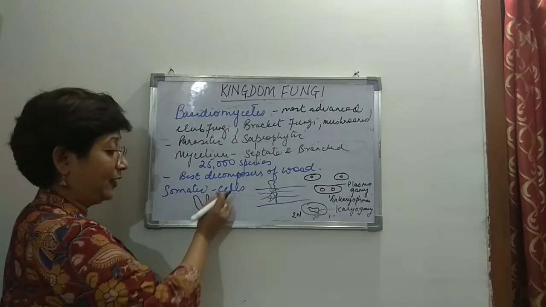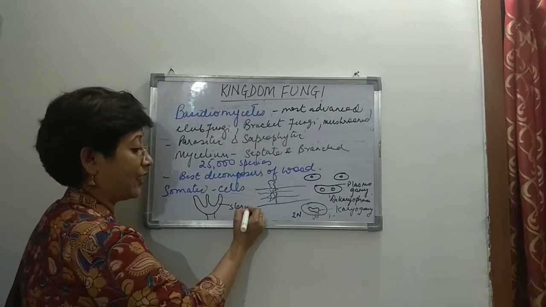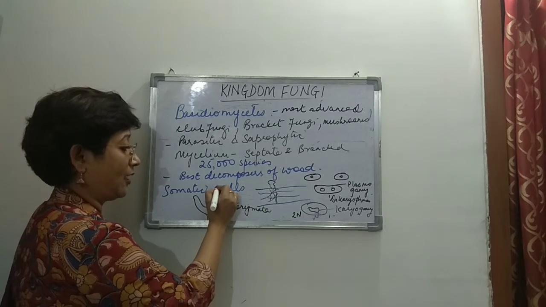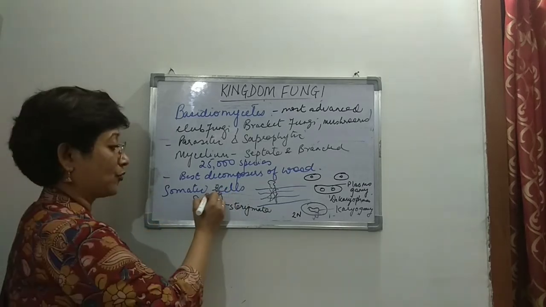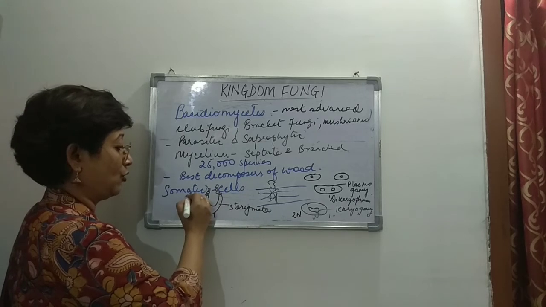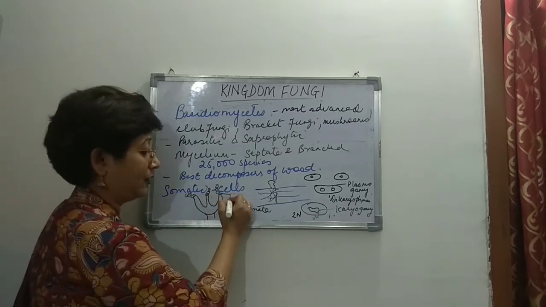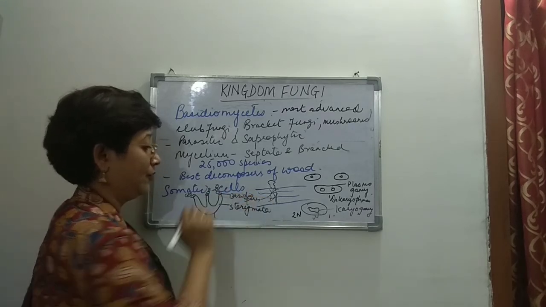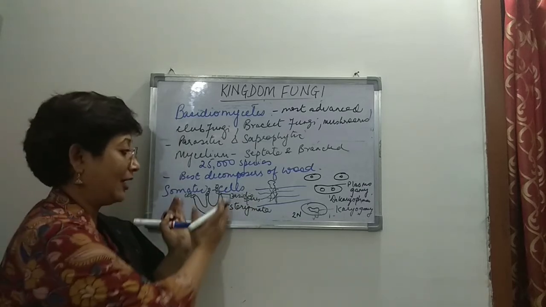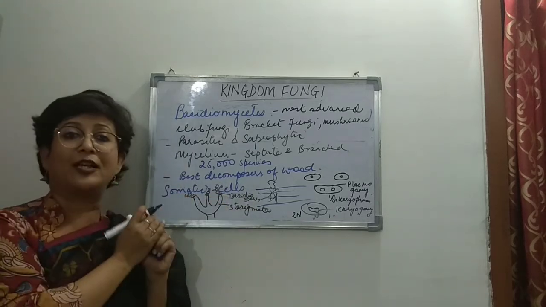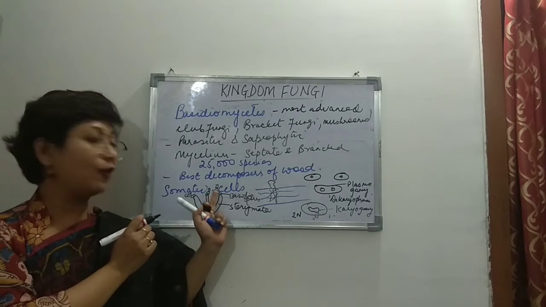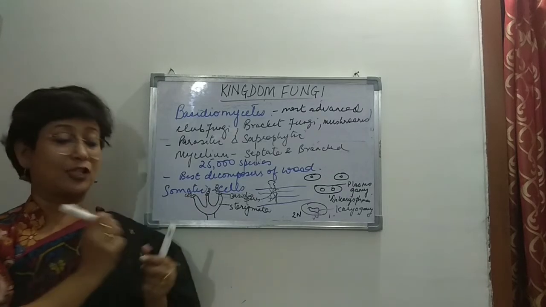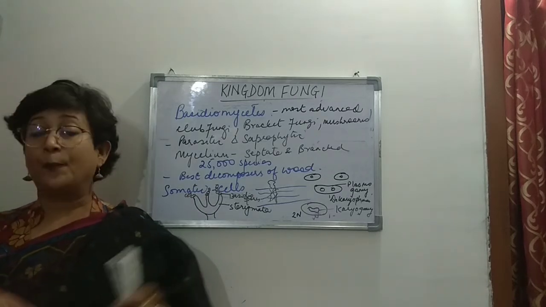These pointed structures are known as sterigmata, and above these the basidiospores are formed. So here these are the basidiospores that are formed. Now, if you look at it, this is a club-shaped structure, the basidiocarp. And since the spores are formed outside the fruiting body, they are exogenous spores. So that's about the basidiocarp.